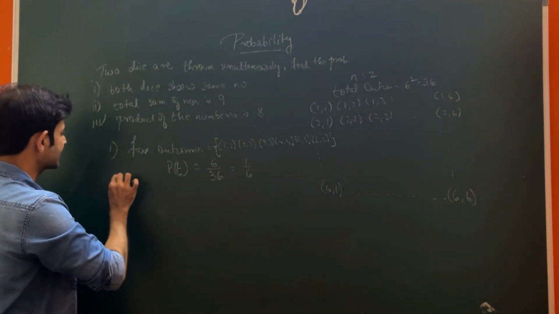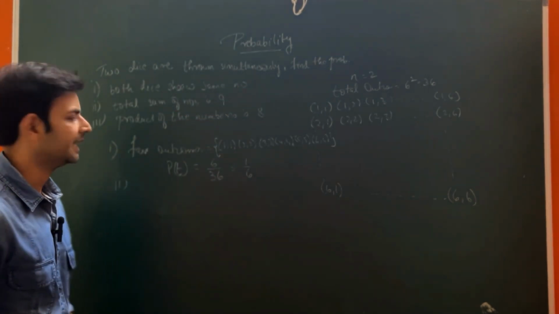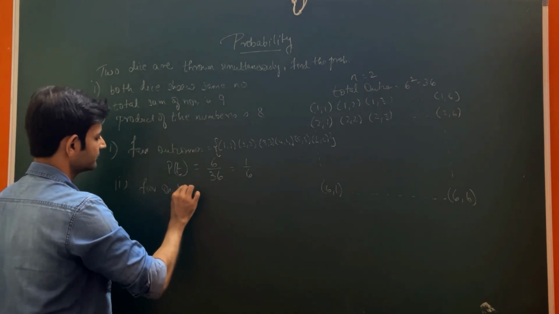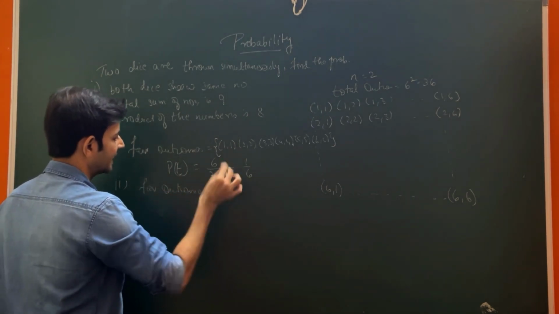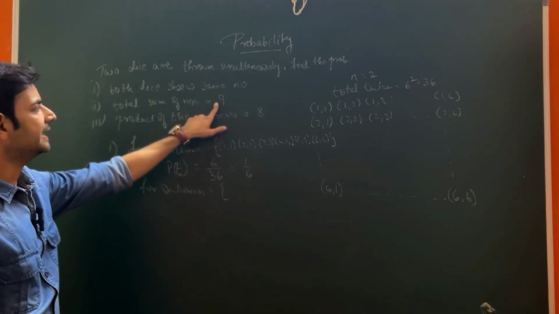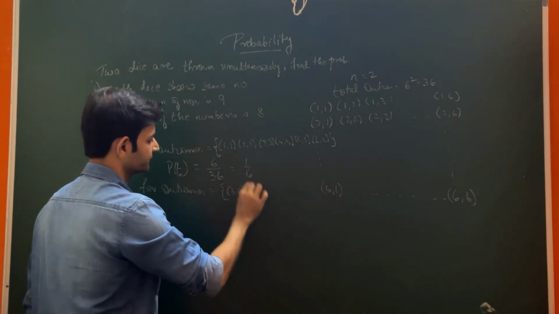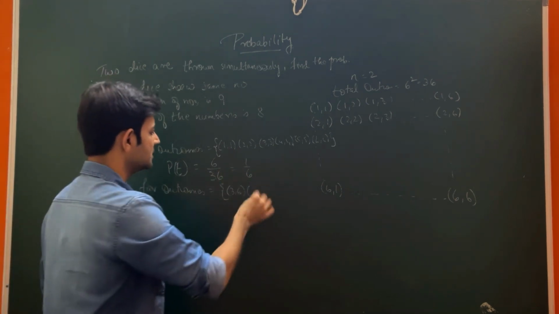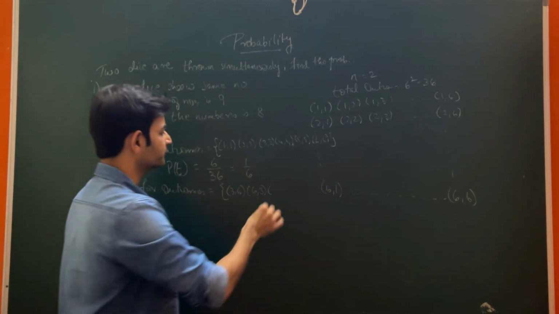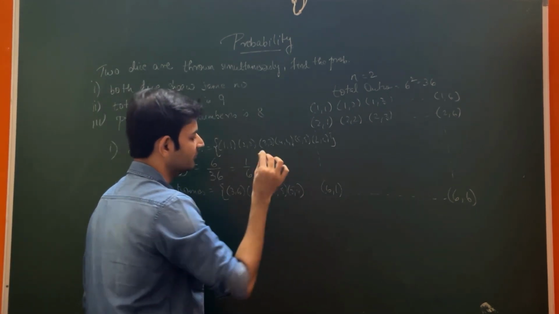Second case is total sum of numbers is 9. So favorable outcomes, for 9 it can be 3 comma 6, it can be reverse also, 6 comma 3, it can be 4 comma 5, it can be 5 comma 4.